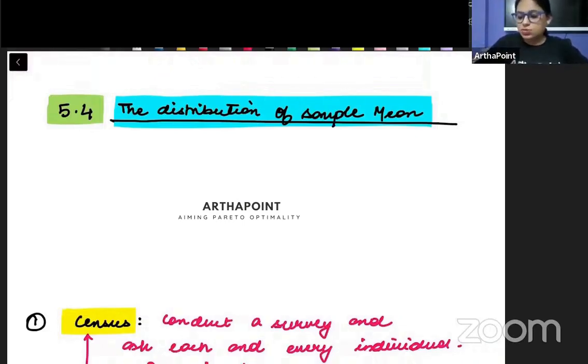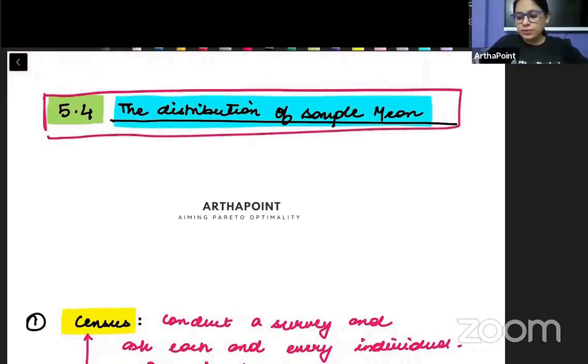So, today we are going to start with section 5.4 of Devore.